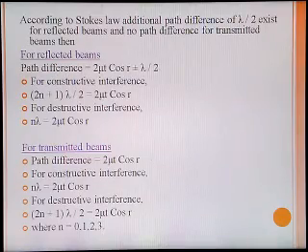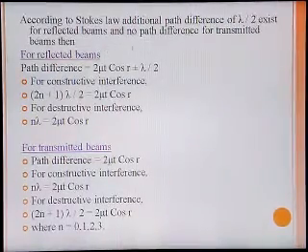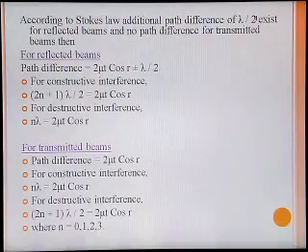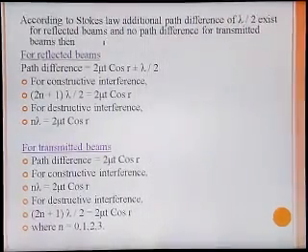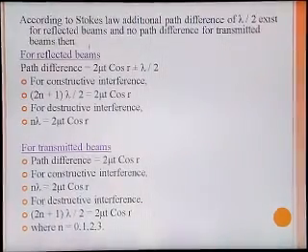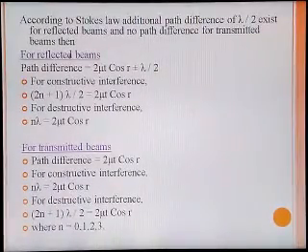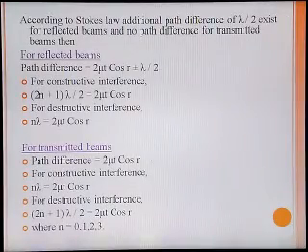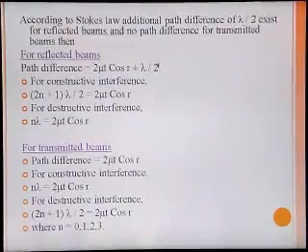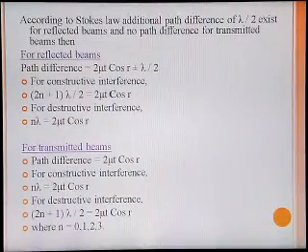Using this path difference and Stokes law, we find that a path difference of the order of lambda by 2 exists in the case of reflected beams and no path difference for transmitted beams. If we consider the path difference in the case of the reflected beam, it is 2 mu t cos r plus or minus lambda by 2. For constructive interference, this is to be equated to n lambda. Then the resultant condition obtained is 2 mu t cos r is equal to (2n plus 1) lambda by 2.